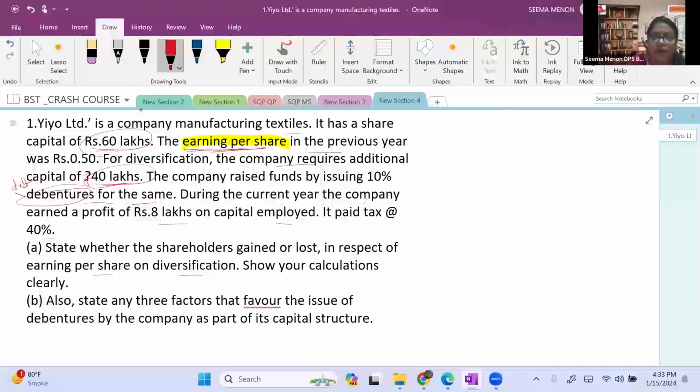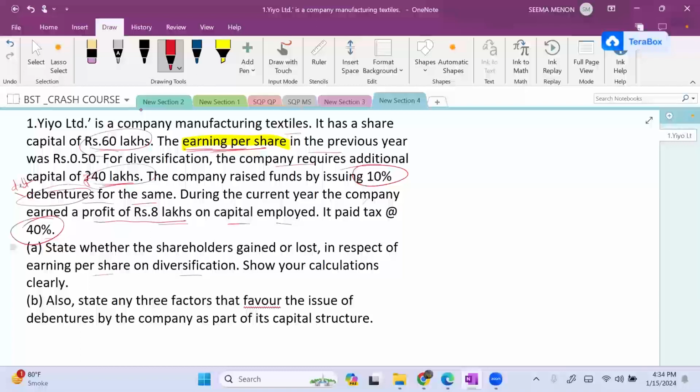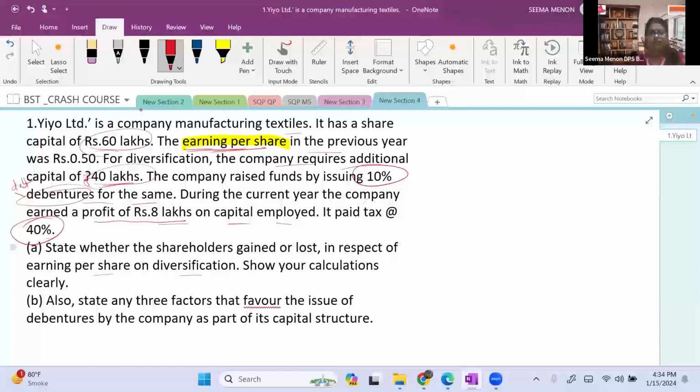During the current year, the company earned a profit of 8 lakhs on capital employed. Tax rate is given as 40%, and the interest rate is 10% on debenture. Always in the debenture, the prefix will be interest on debenture. The earning before interest and tax is 8 lakh. Now we have to find out EAT, earning after tax, and on that we know how to find out EPS. Let's try to find this, children.